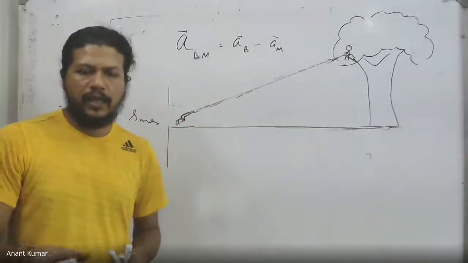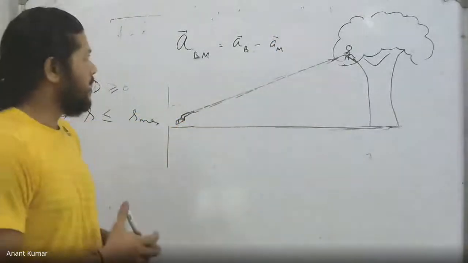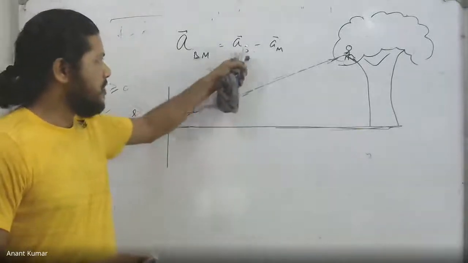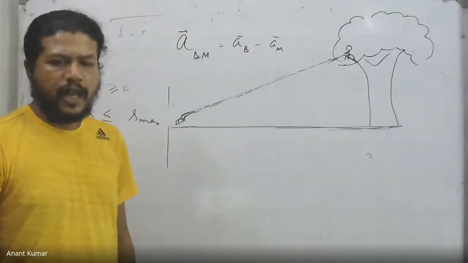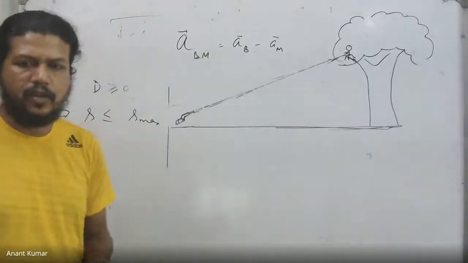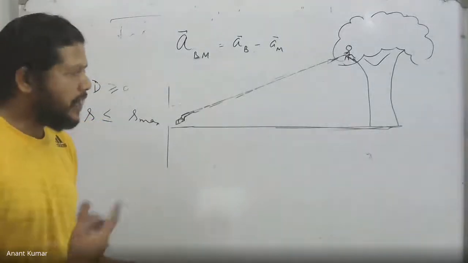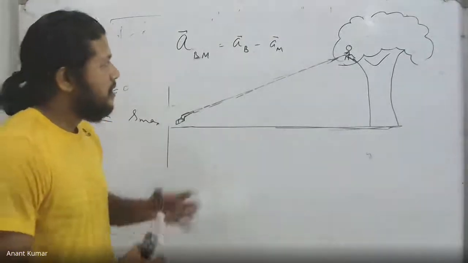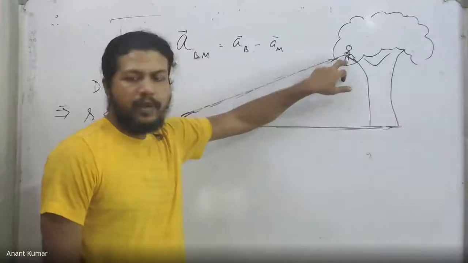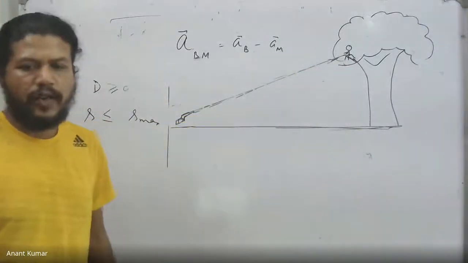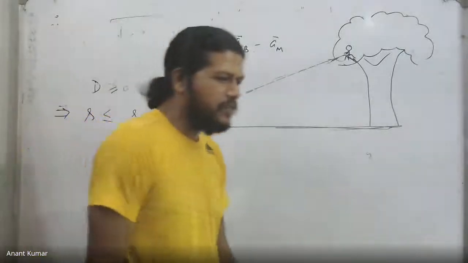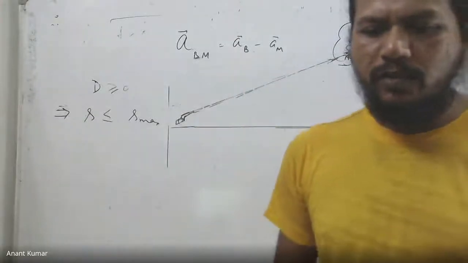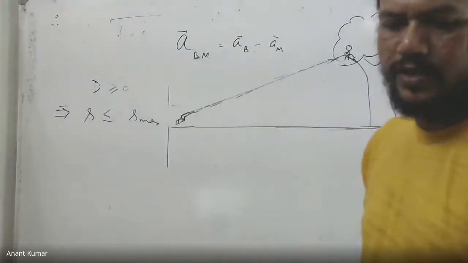Once the monkey releases the branch, the acceleration is the same for both of them, equal to g, and therefore the relative acceleration turns out to be 0, which implies, as seen by the monkey, the bullet will travel a straight line path, and therefore it's going to hit. Sir, if the range of the bullet does not reach the monkey, then, I said, we can obviously bring up so many factors, but I'm just saying, assuming that the bullet reaches the monkey.